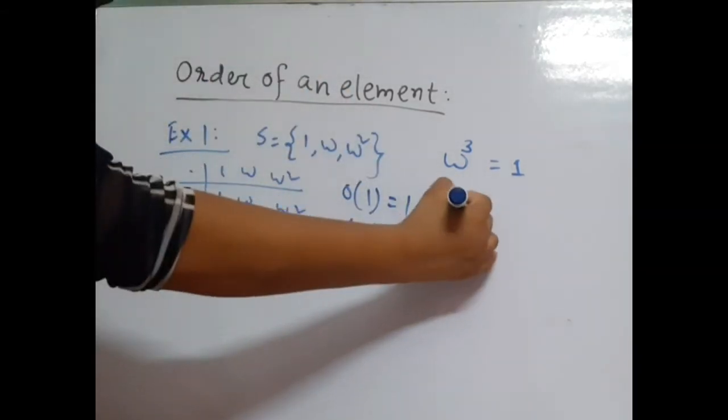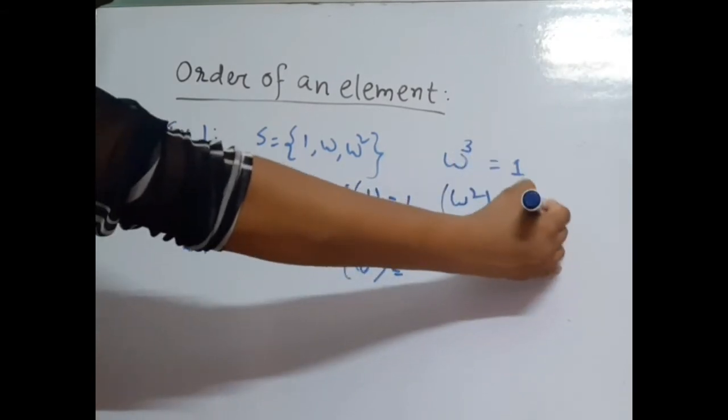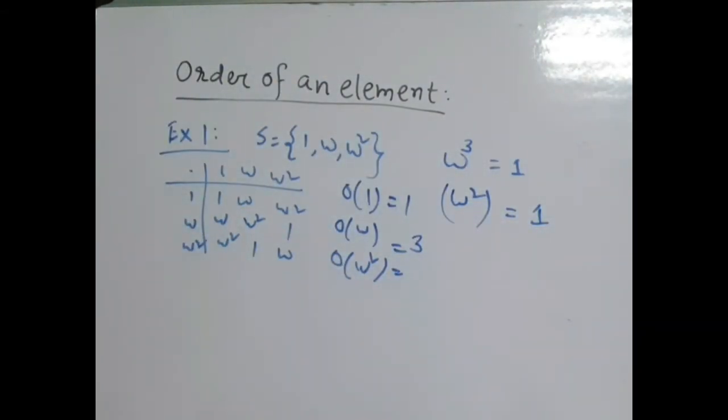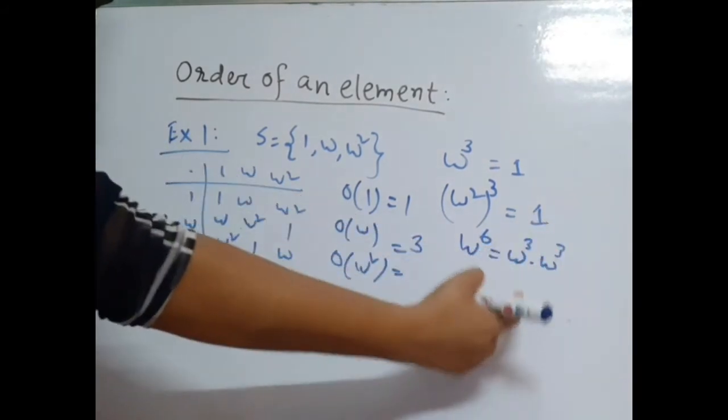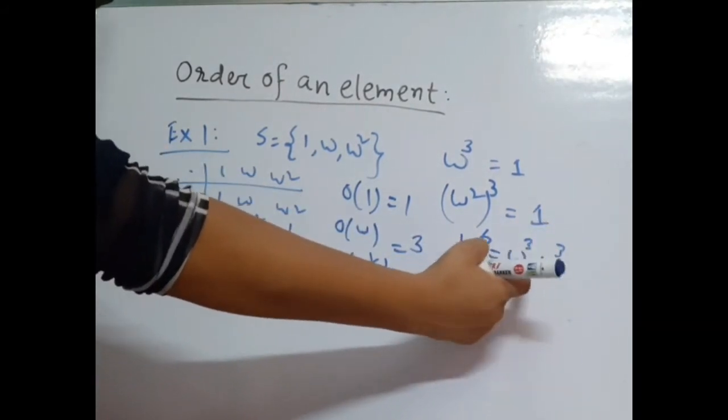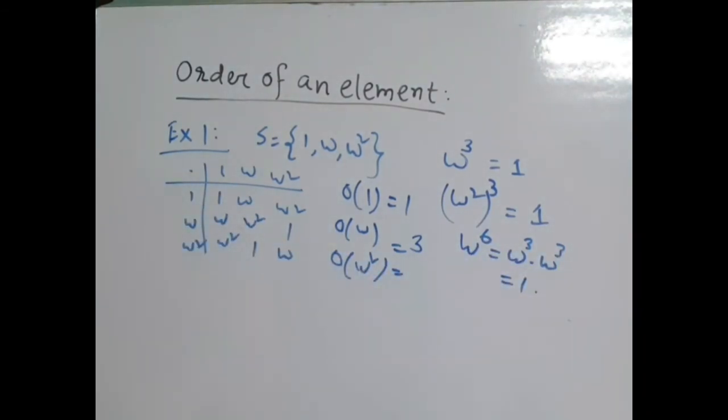Now omega square to the power something equal to 1, we find the power. If we consider 1, then omega square, that is no. If we consider 2, then omega to the power 4, that is omega, not equal to 1. Then we consider 3, so that is omega to the power 6. We can write omega to the power 6 equal to omega cube into omega cube. Omega cube, we know that this is 1, so 1 into 1, that is 1. Here also 3 is the least positive integer, for which omega square whole to the power 3 equal to 1. Here also order of omega square equal to 3.